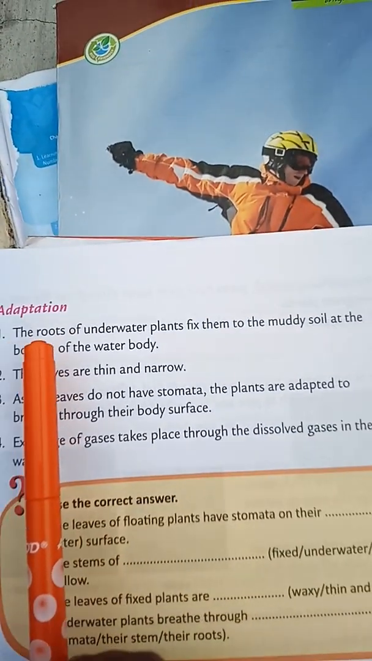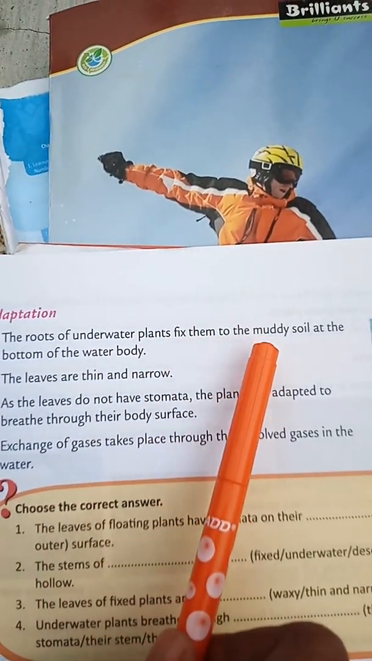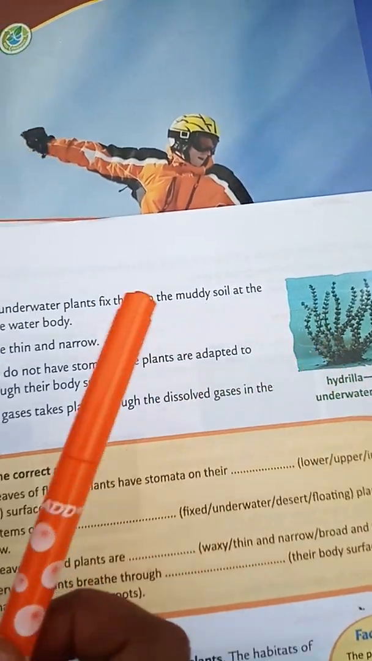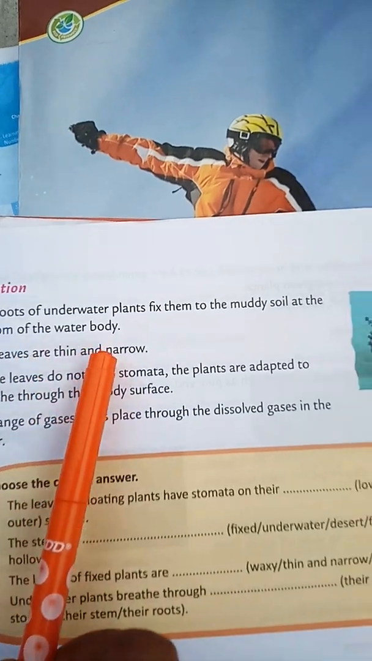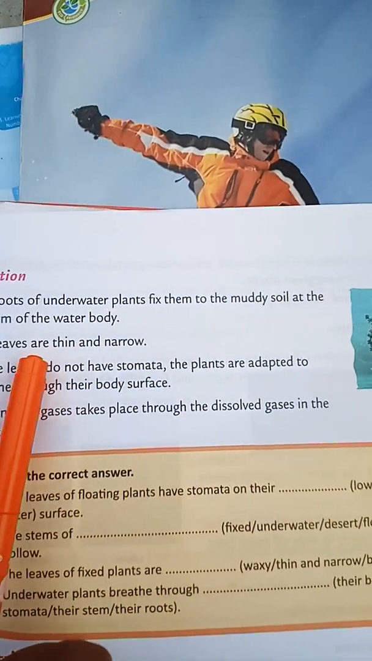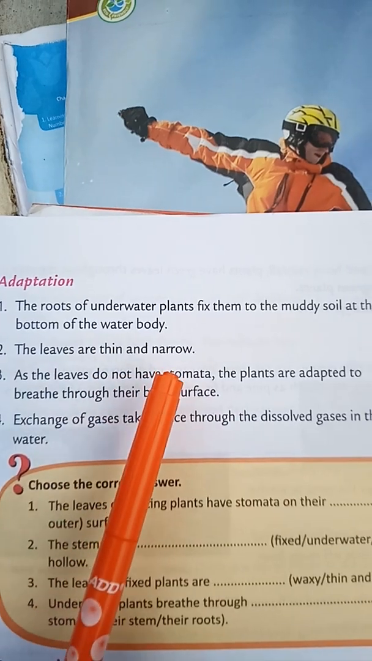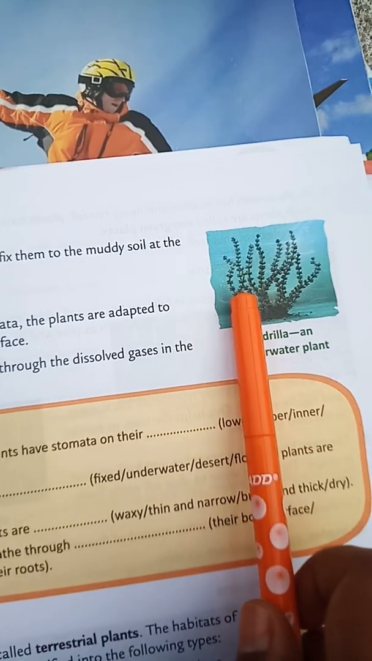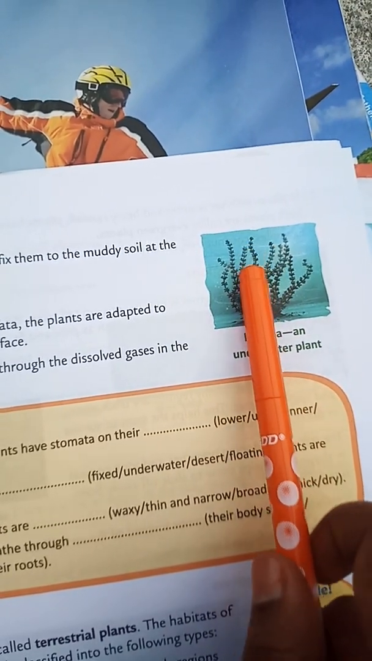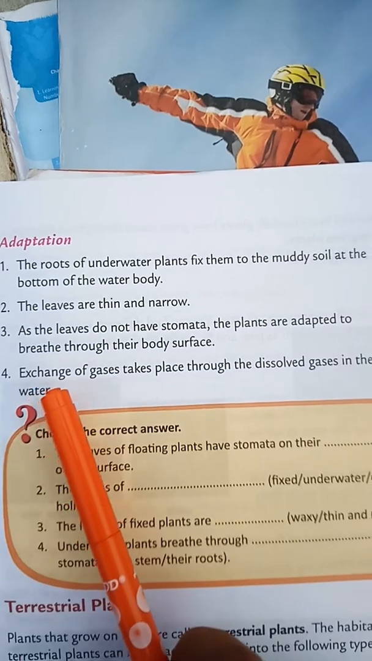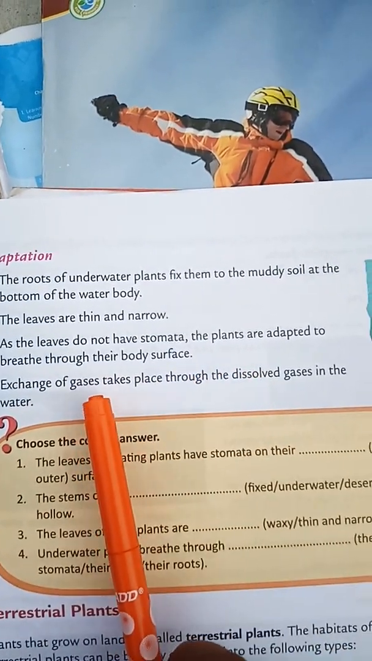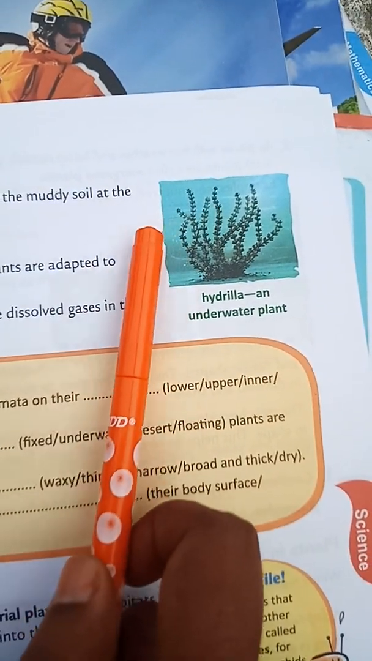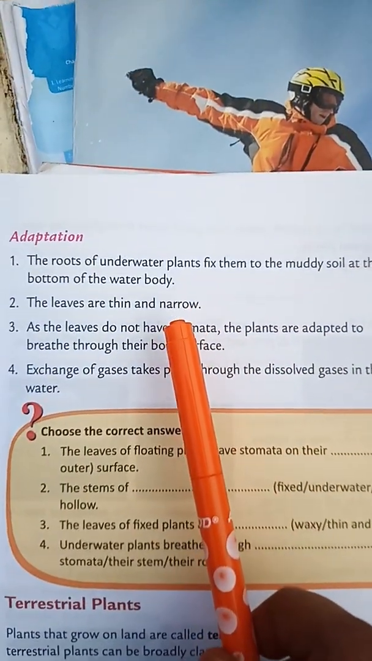See the adaptations. The roots of the underwater plant fix them to the muddy soil at the bottom of the water body. So here the root system is fixed inside the soil. The leaves are thin and narrow. Very small leaves are there. Next, as the leaves do not have stomata, the plants are adapted to breathing through their body surface. Here, the leaves are not absorbing the gases. Only the body surface itself absorbs the gases. Next one, exchange of gases takes place through the dissolved gases in the water. So, where do they take the gases from? Gases from the water. So this is about the aquatic plants.